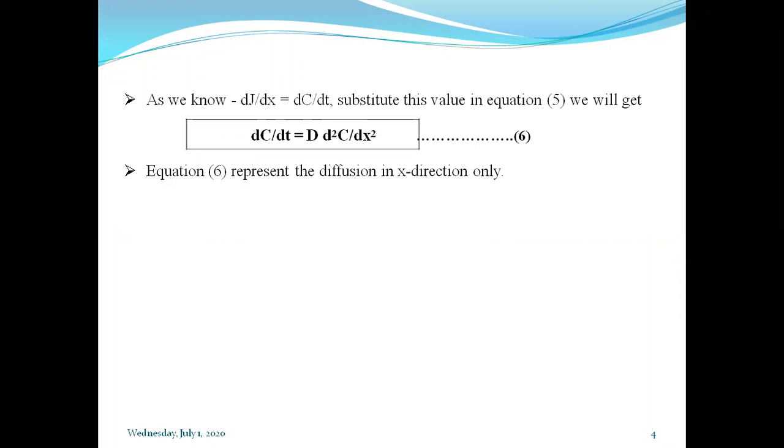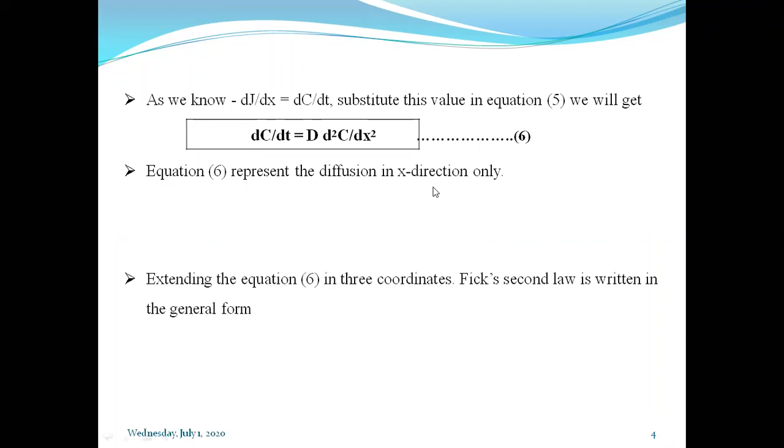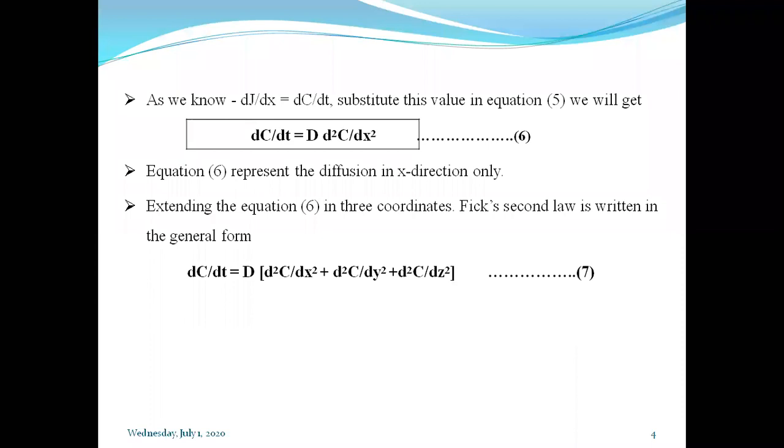Similarly, if you combine the value of diffusion in all the directions, we will get this equation: dC by dt, D will be a common term, dC by dt is equal to D into [d square C upon dx square plus d square C upon dy square plus d square C upon dz square], bracket complete.